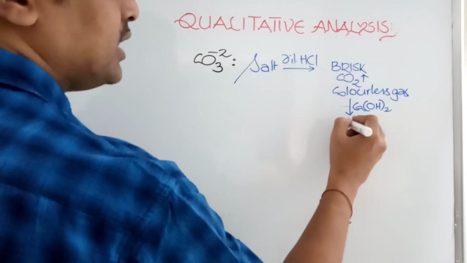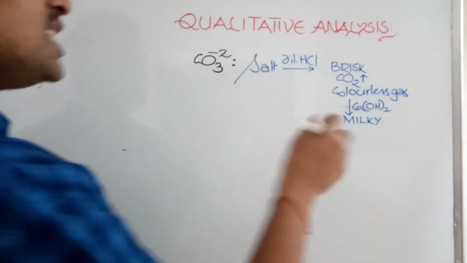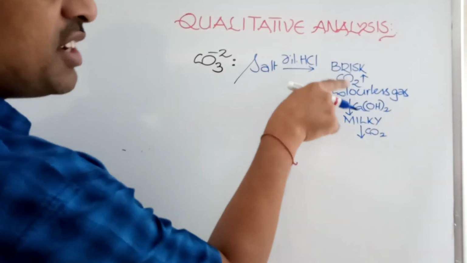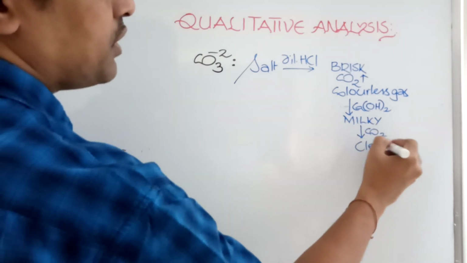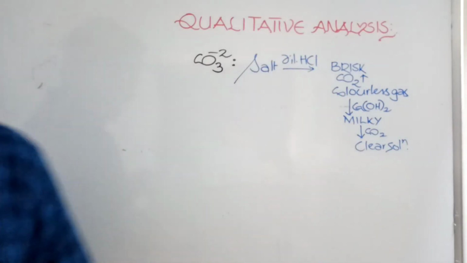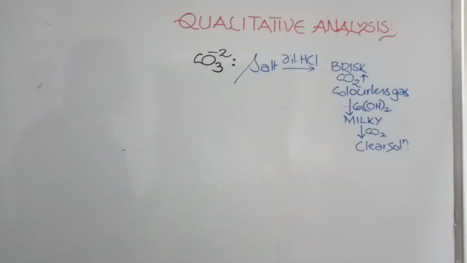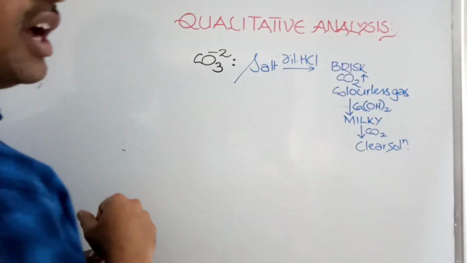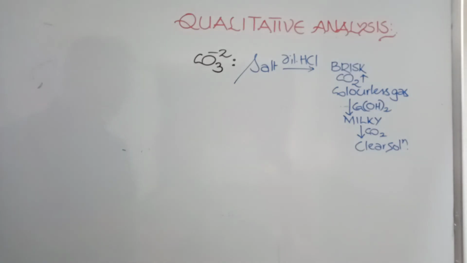Carbon dioxide is passed through lime water. When passed through lime water, it turns it milky; a white precipitate forms. On passing excess carbon dioxide, the milky solution becomes clear again. So if this reaction takes place when you add dilute HCl to the salt, then you can say carbonate ion may be present. Brisk effervescence of carbon dioxide turns lime water milky, and excess carbon dioxide makes the solution clear.